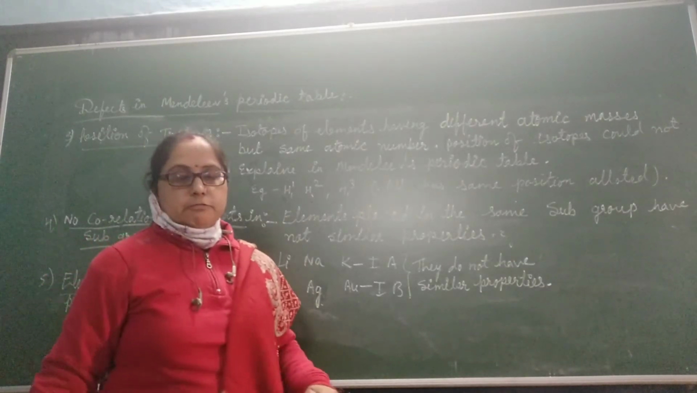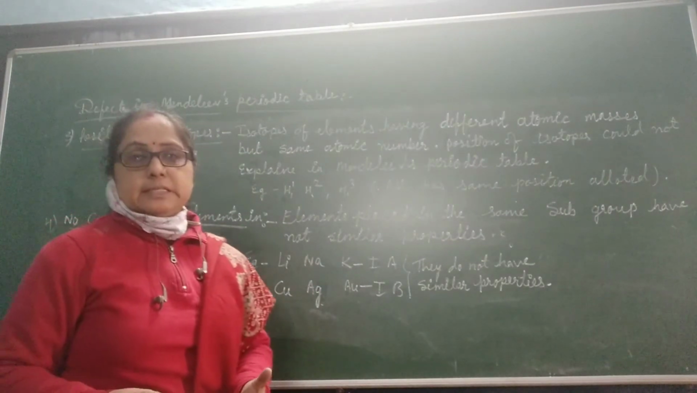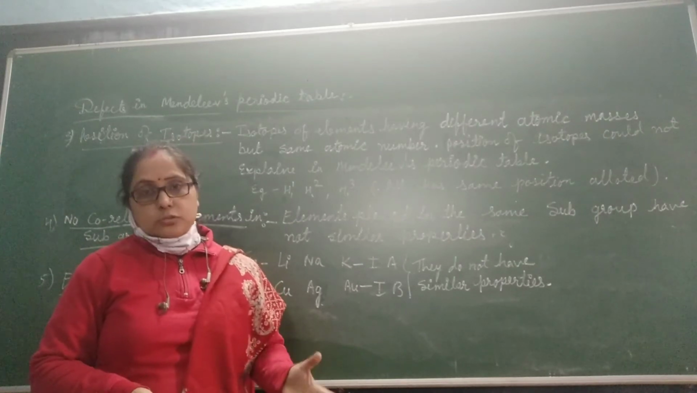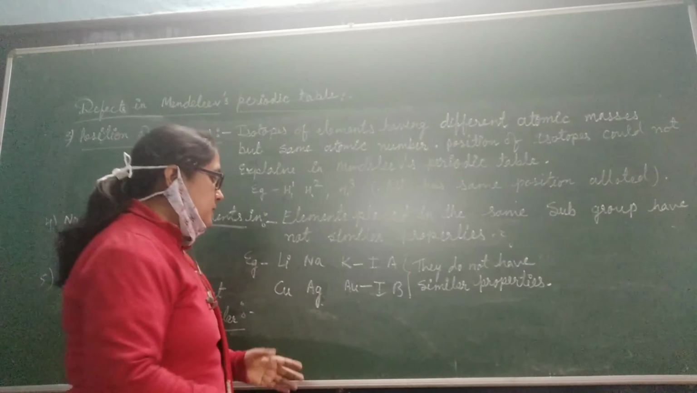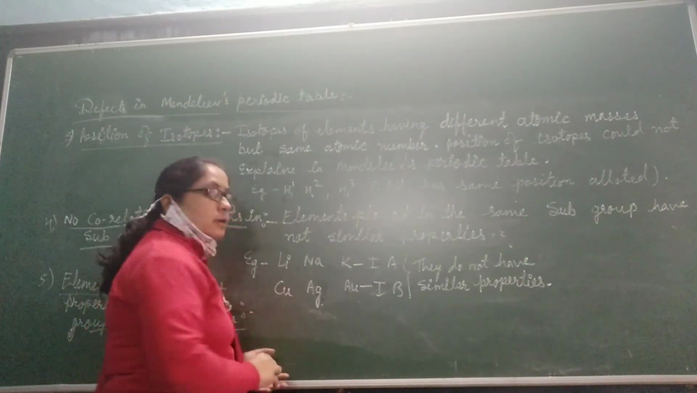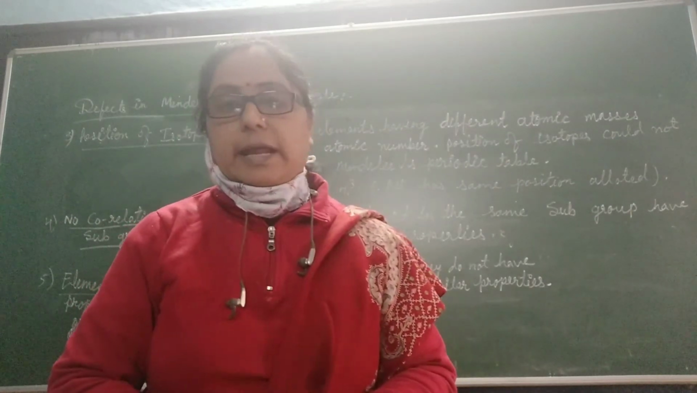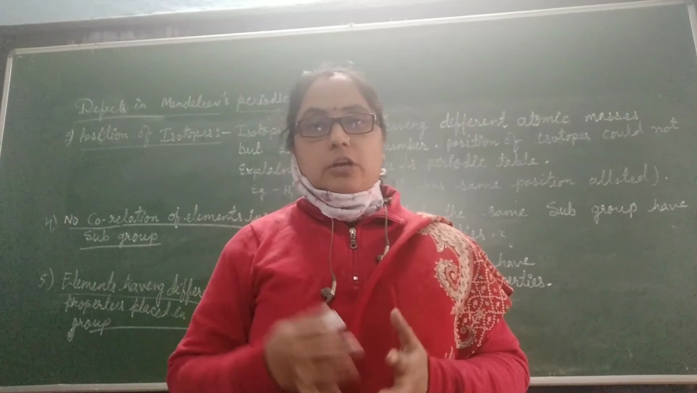Now the next defect of Mendeleev periodic table: elements having different properties can be placed in the same group. Why is this so? It also could not be explained by Mendeleev. Thus, this Mendeleev periodic table failed and did not work properly for all the elements when elements are arranged in a table in increasing order of their atomic masses.